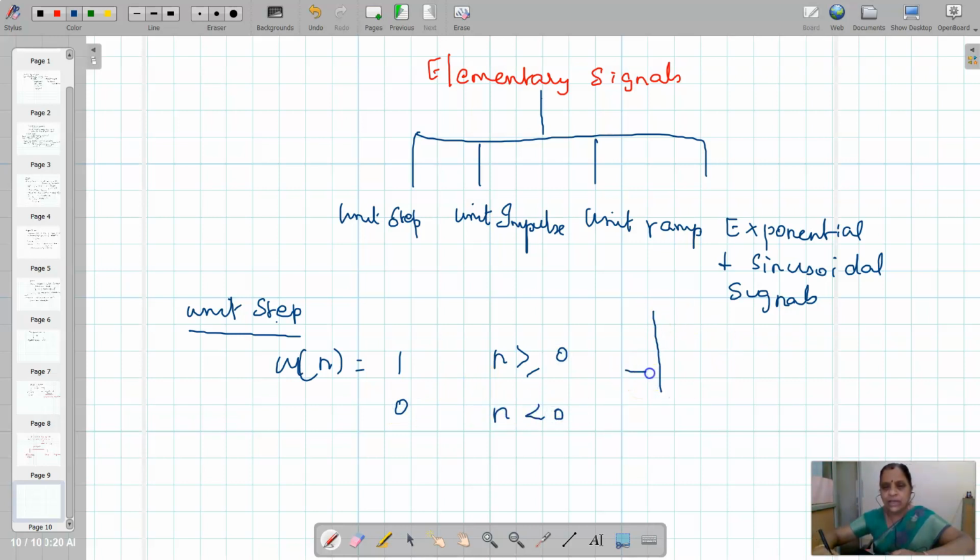So here u of n takes the value 1, it is 0, 1, 2, it will go on. As I told you, n takes integer values from minus infinity to plus infinity. Here it is defined only for the positive values of n.